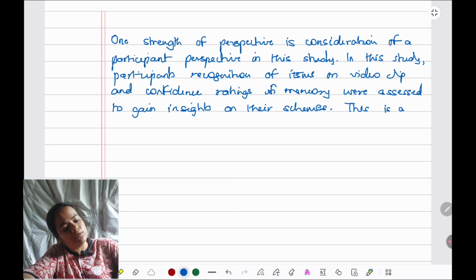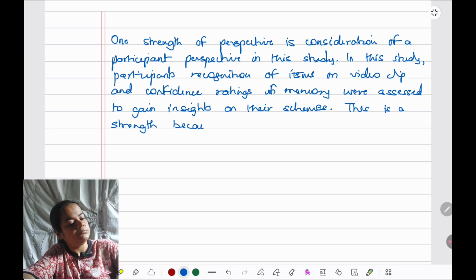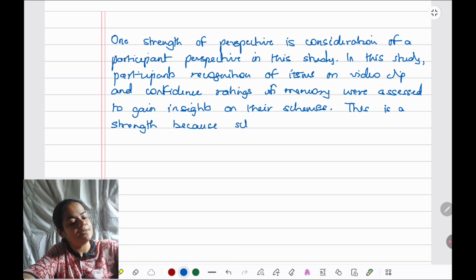This is a strength because schemas are unobservable constructs, or we can just say not directly observable.